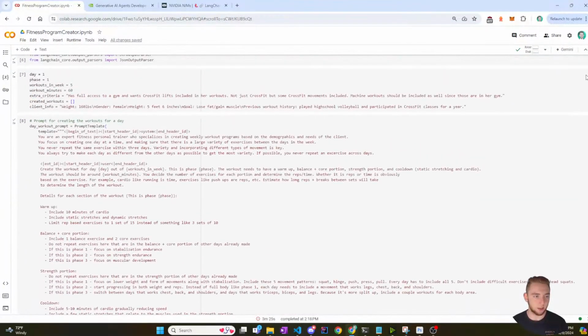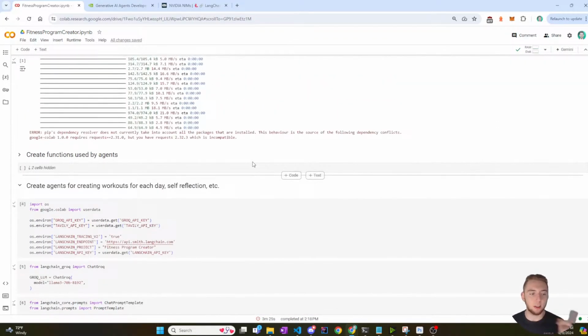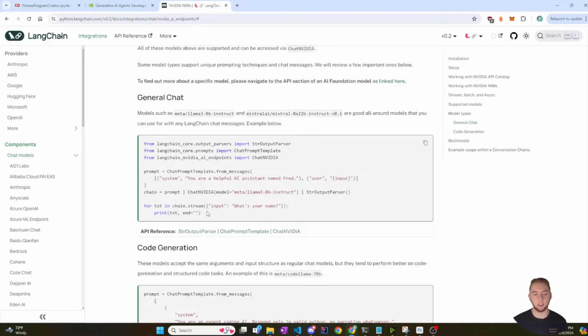So the first thing I need to do is completely overhaul this prompt. And I have a little bit of help to do that because there's another project I was working on where I would give it a model, and then based on if it was a Llama model or a Claude model, it would build up the prompt differently. So if it was Claude, it would actually look more like this.